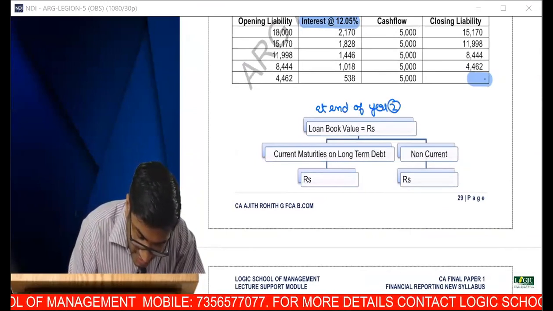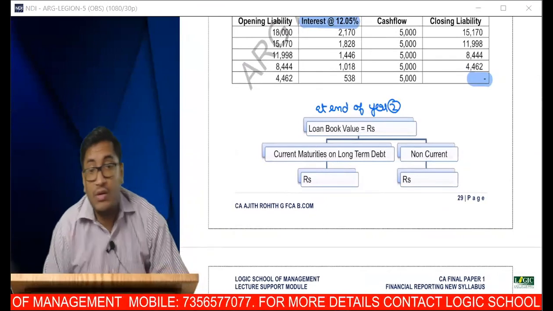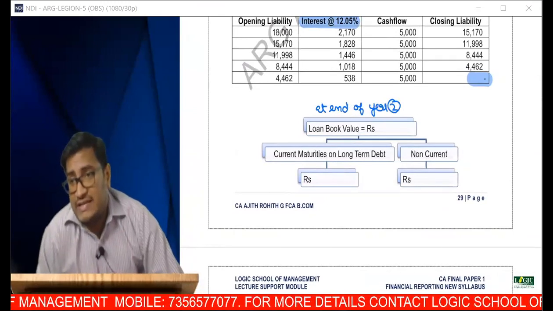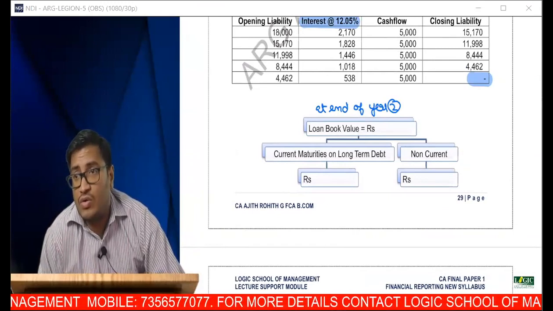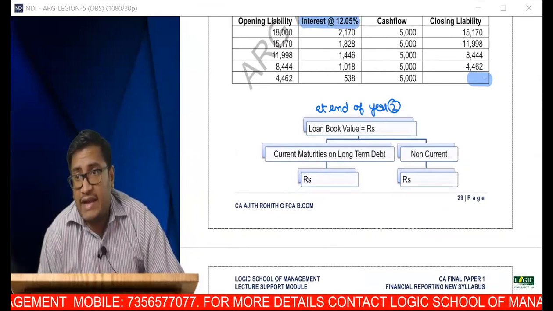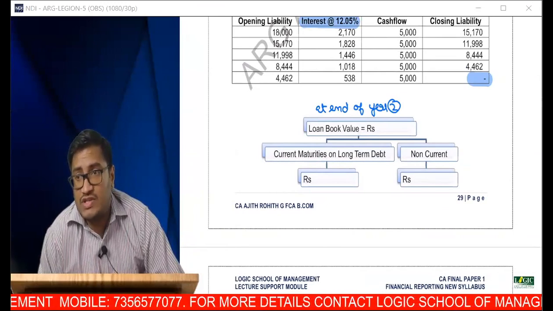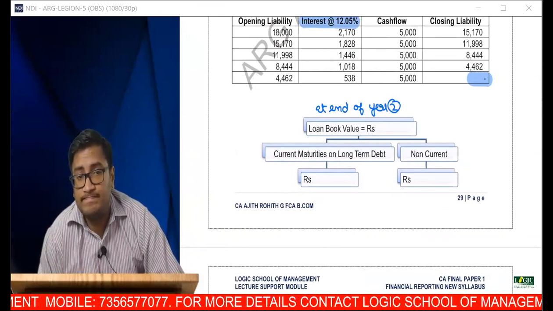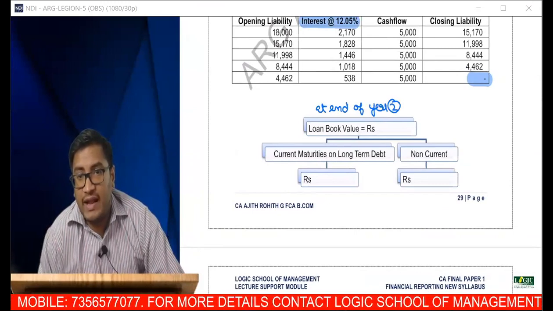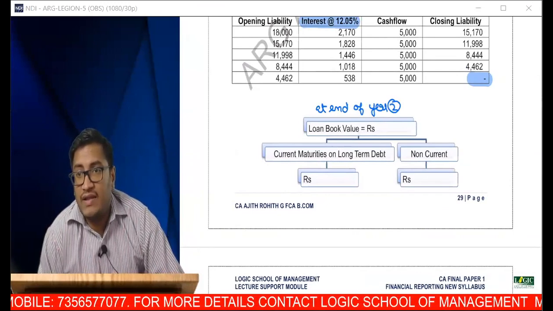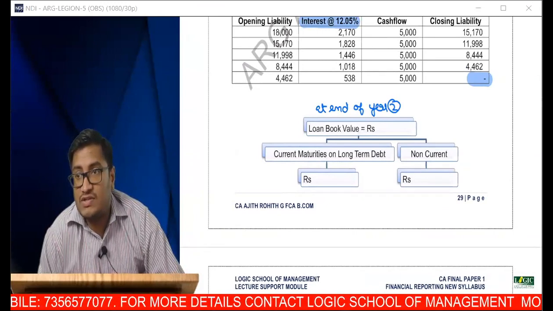At the end of year 2, what is the book value? After that, we'll stop the discussion. From the table, can you tell me, at the end of year 2, what is the book value of this loan?